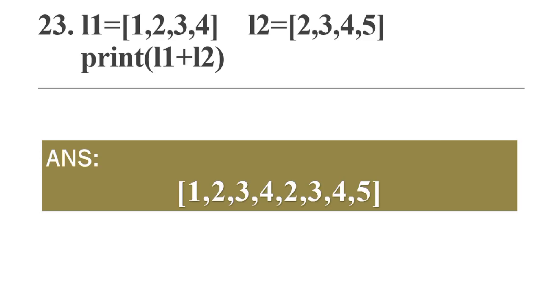There are two lists, list 1: 1 2 3 4, list 2: 2 3 4 5. If you look at that, the first list and second list have common elements 2 3 4. But when I concatenate, since a list allows duplicate elements, all the values will be concatenated without eliminating duplicates. So that's the answer.